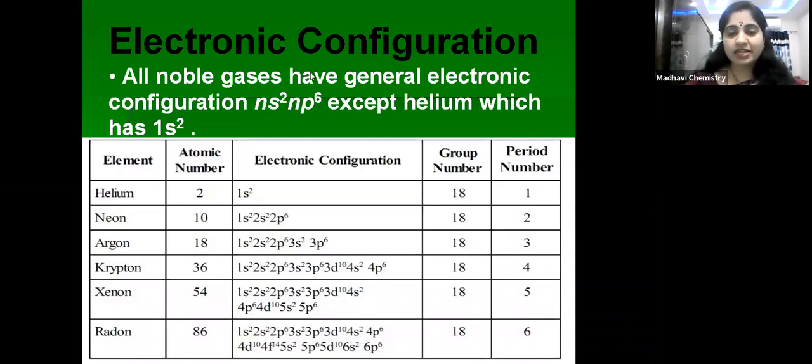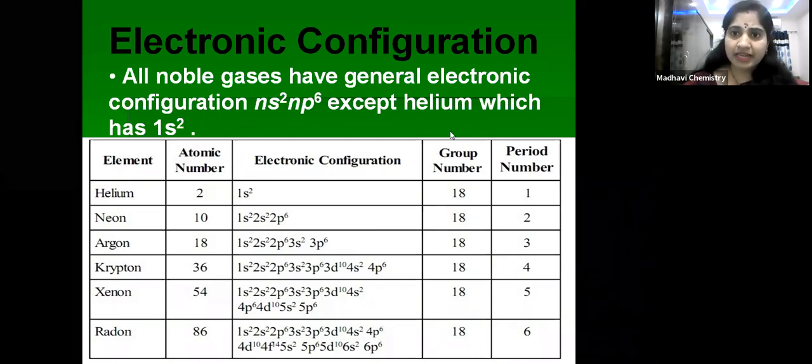Total 8 electrons are present, 2 electrons in s orbital and 6 electrons in p orbital. Because of this stable electronic configuration, these are unreactive. They can form very few compounds. That's why these are called noble gases or inert gases.